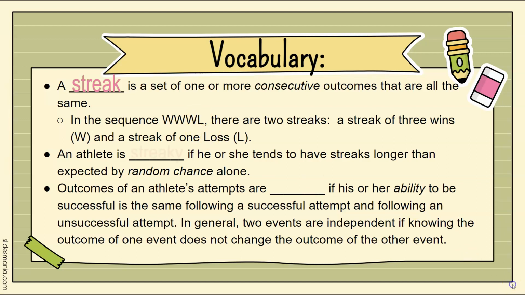Next, an athlete is streaky if he or she tends to have streaks longer than expected by random chance alone. Outcomes of an athlete's attempts are independent if his or her ability to be successful is the same following a successful attempt and following an unsuccessful attempt. In general, 2 events are independent if knowing the outcome of one event does not change the outcome of another event.